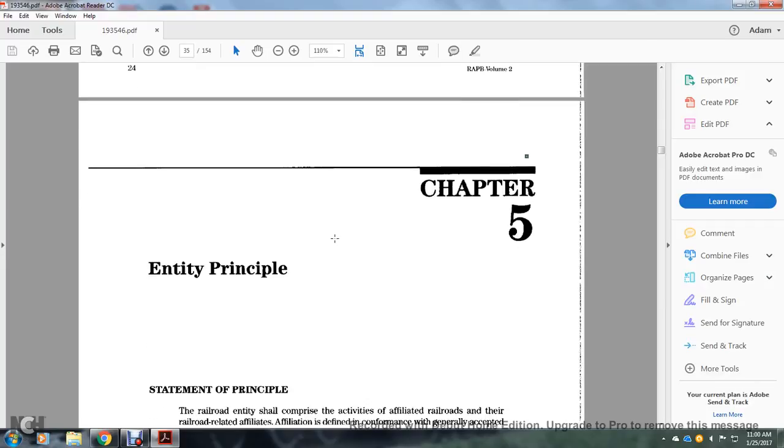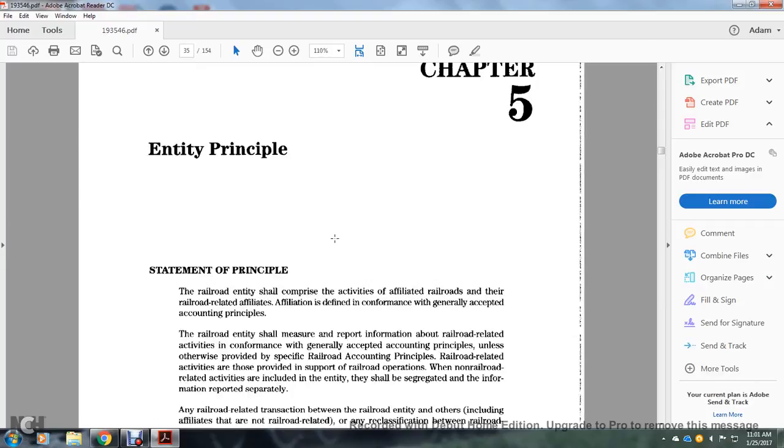Alright, Chapter 5, the Entity Principle. Statement of the principle: the railroad entity should comprise the activity affiliated with railroads, the railroad-related affiliates.